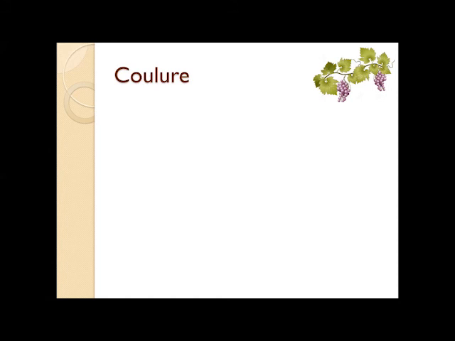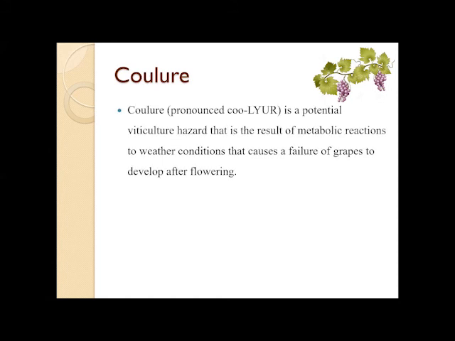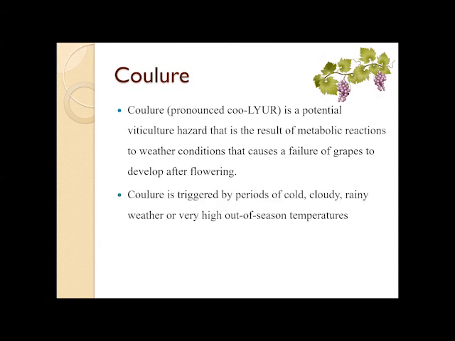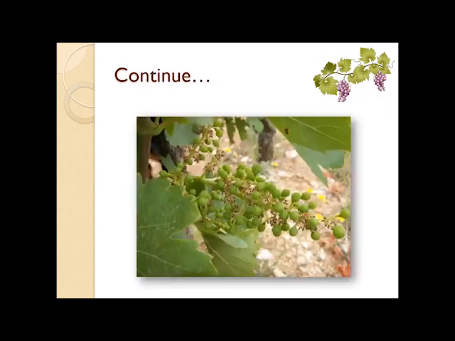Let's see the next disease. Next disease is coulure. Coulure is a potential viticulture hazard that is the result of a metabolic reaction to weather conditions that causes a failure of grapes to develop after flowering. Coulure is triggered by a period of cold, cloudy, rainy weather or very high out-of-season temperature. As it is a metabolic reaction in the grape or in the vine, it doesn't develop the fruit after flowering. Those fruits which are seen in this image are the best example of coulure.